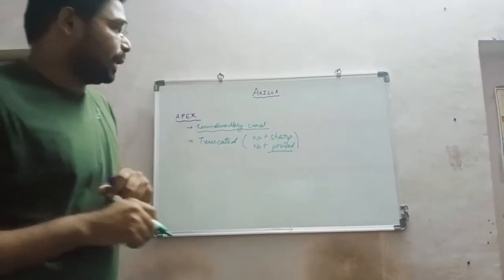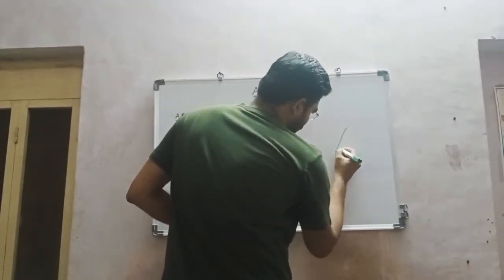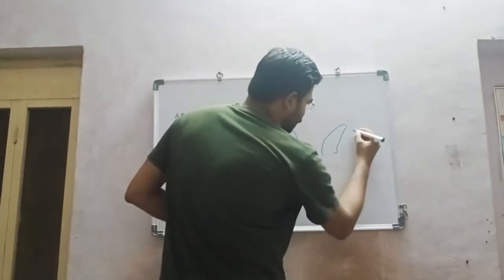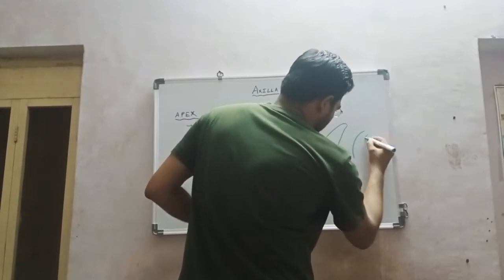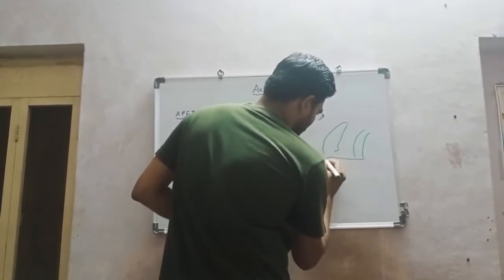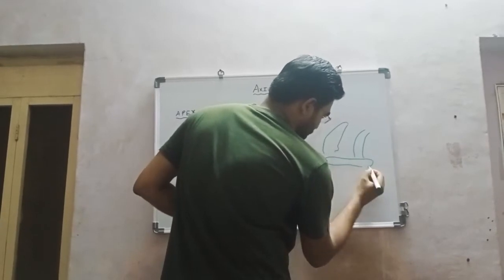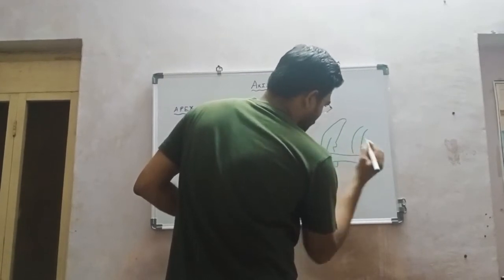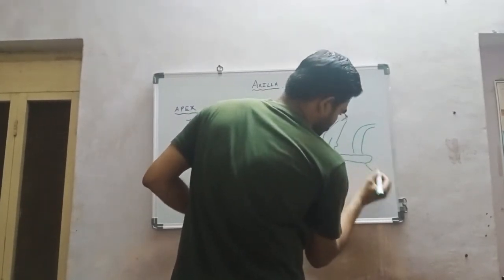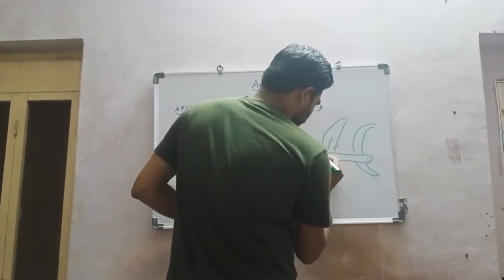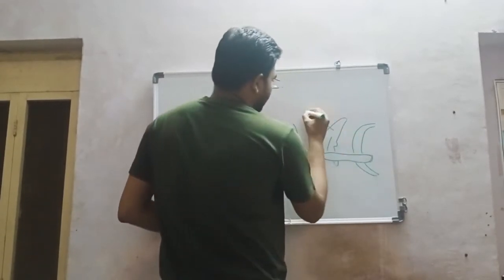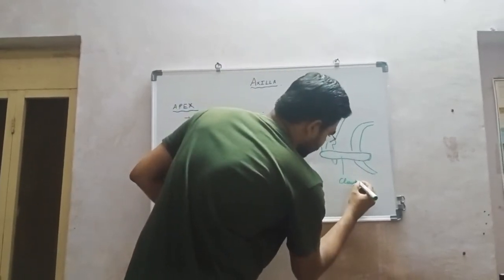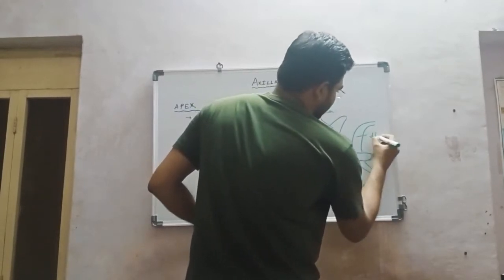Now, the boundary of the apex. Just imagine this is the scapula, this is the clavicle, and this is the first rib.